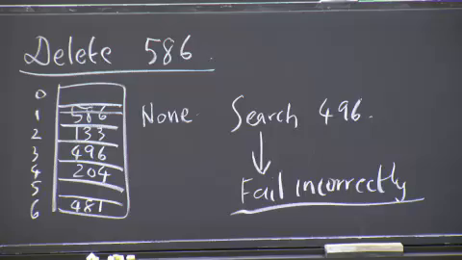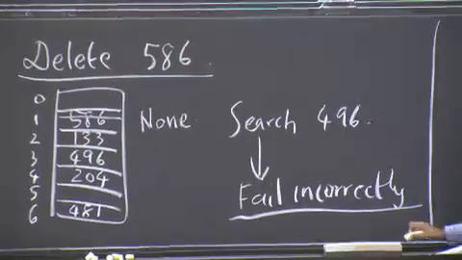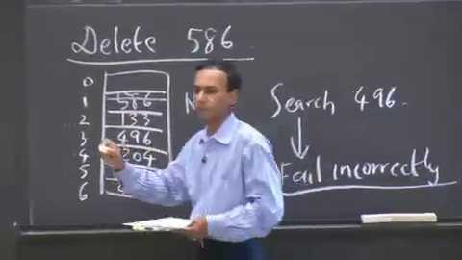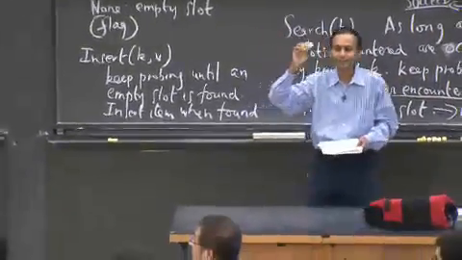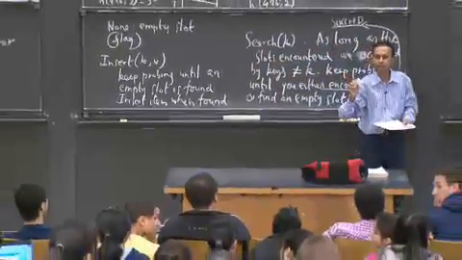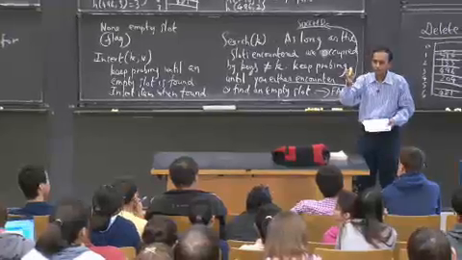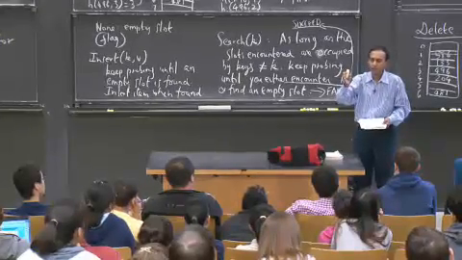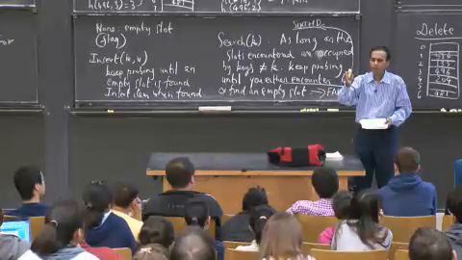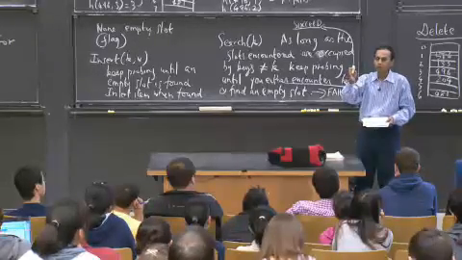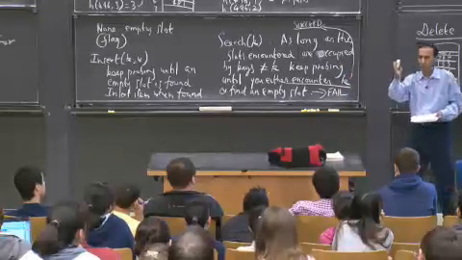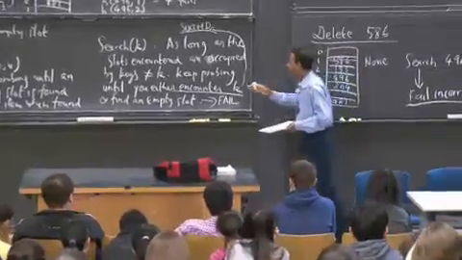Good. All right, so how do I fix it? Someone else. How do I fix it? Someone who doesn't have a cushion. All right, you. So probably instead of assigning none to that slot, you can assign something else. Like you can mark that slot by A, and when search comes across A, it would just skip it. Right. So great answer.